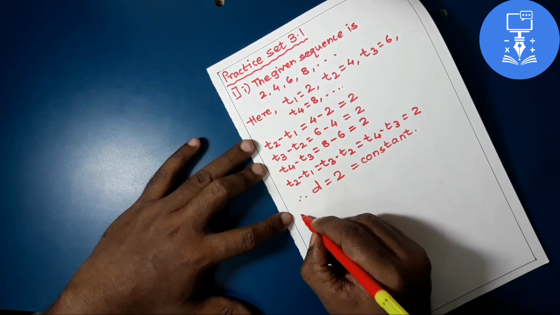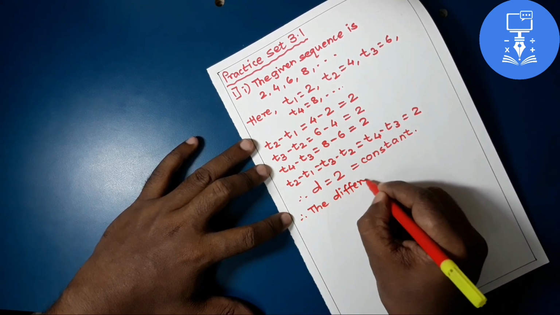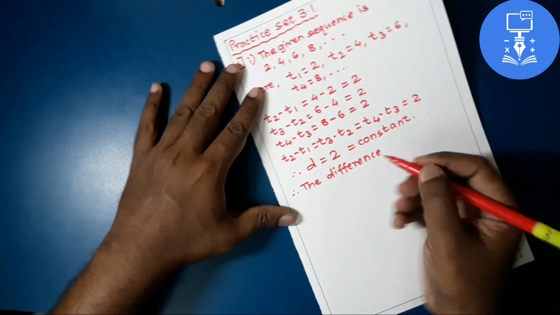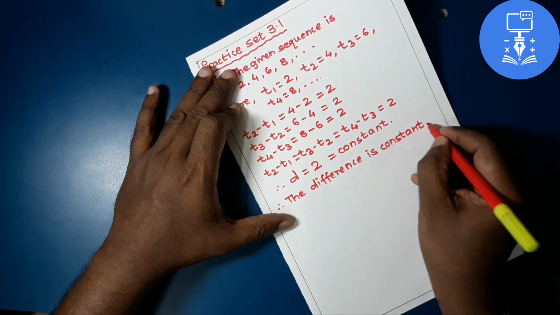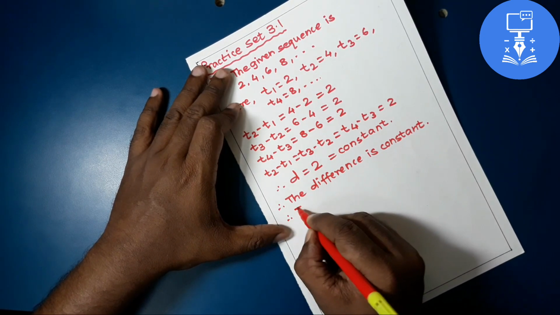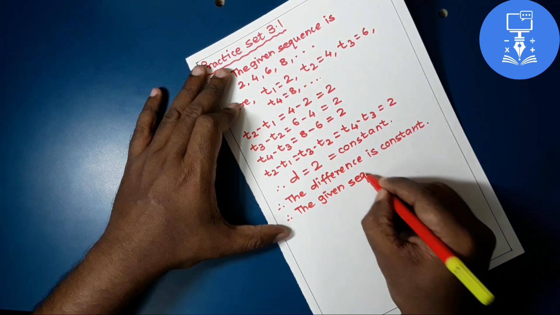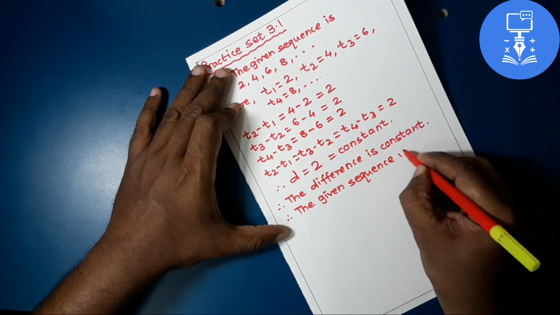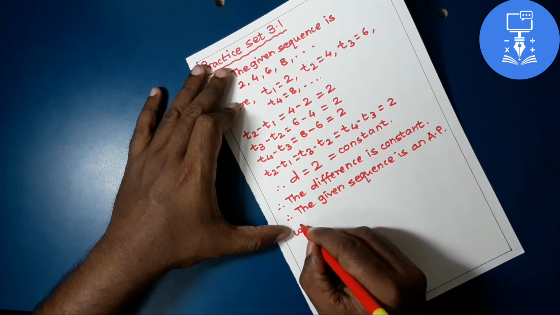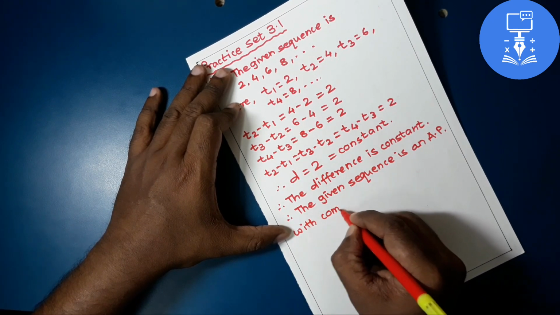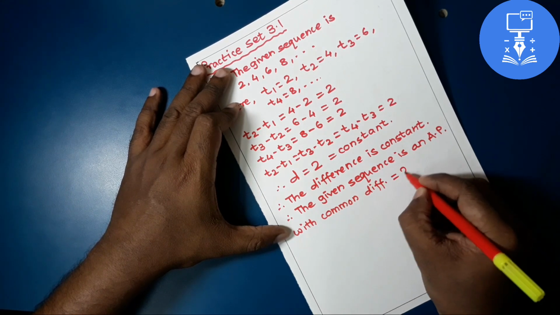Okay, therefore we can write here the difference between two consecutive terms is constant, and therefore the given sequence is an AP with common difference equal to 2.